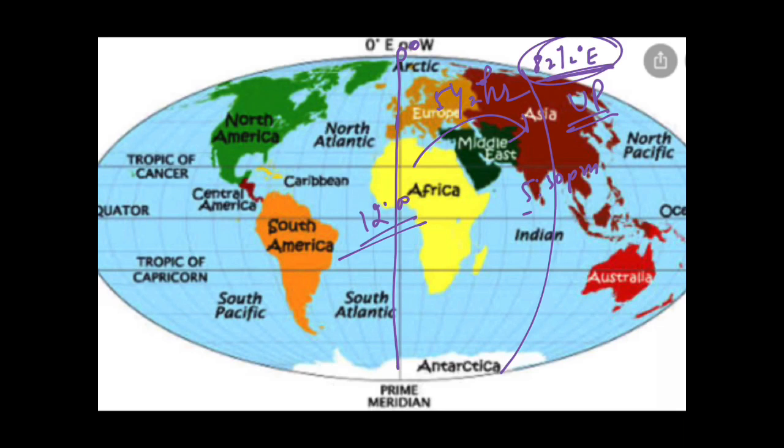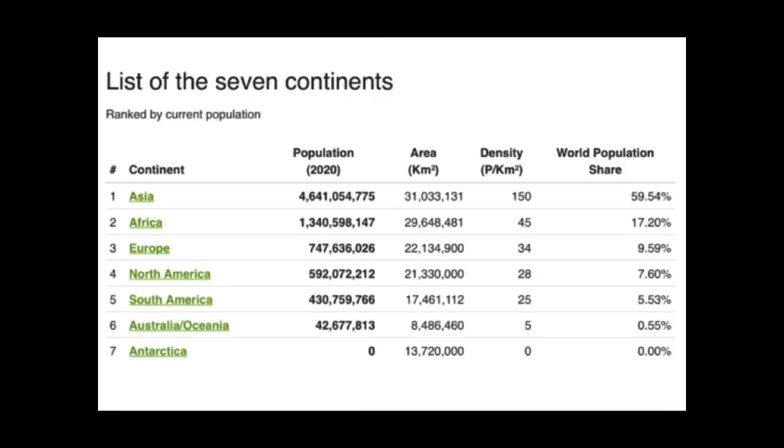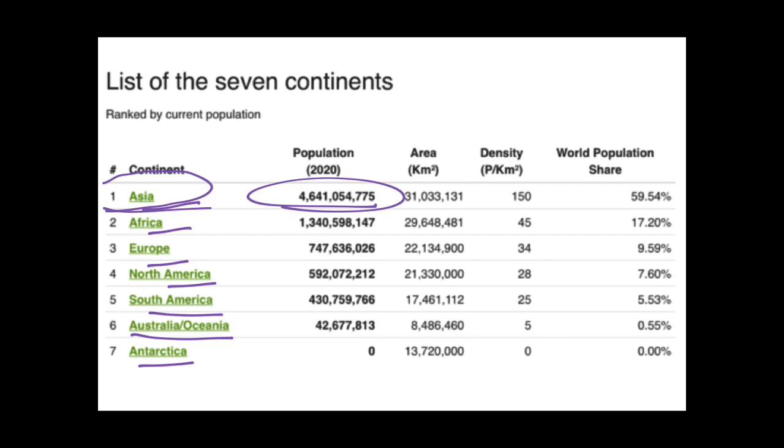Let us consider some more features now. So guys, these are the continents: Asia, Africa, Europe, North America, South America, Australia and Antarctica. Among them, Asia is the most populous, and area wise it is also the biggest continent. The population share in the world of Asia is 59.54%. So you can see these continents with a decreasing population.